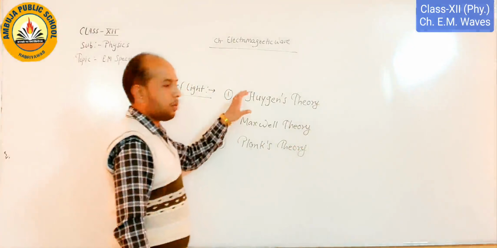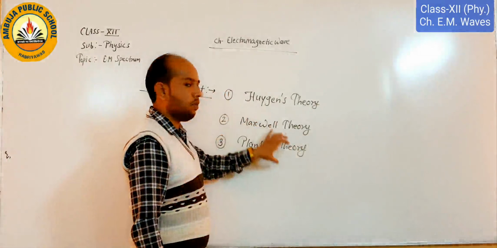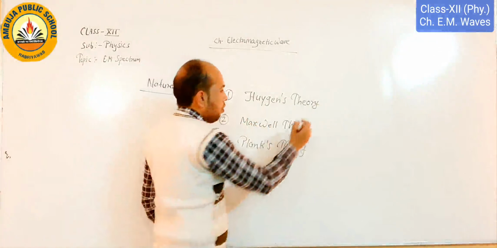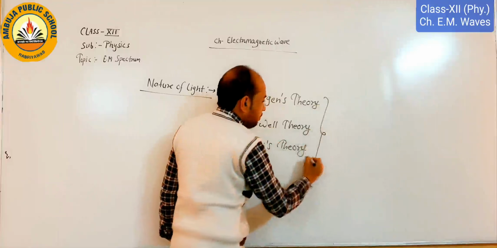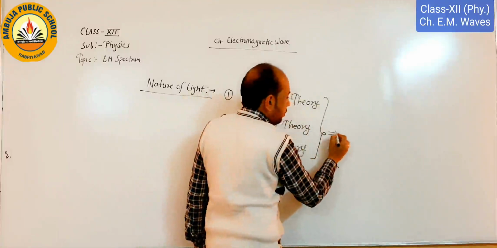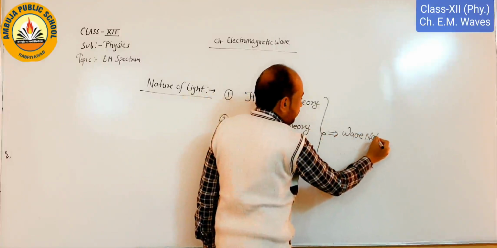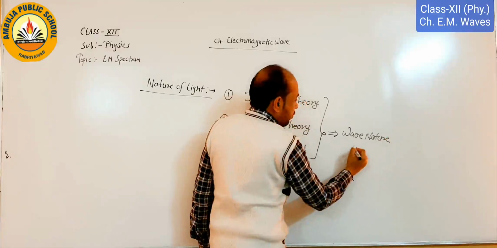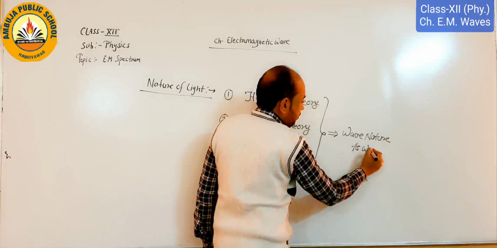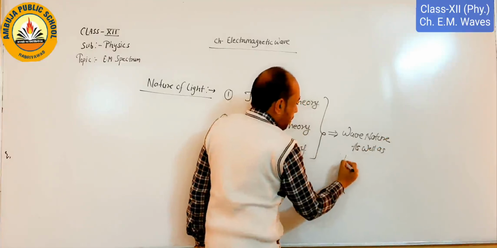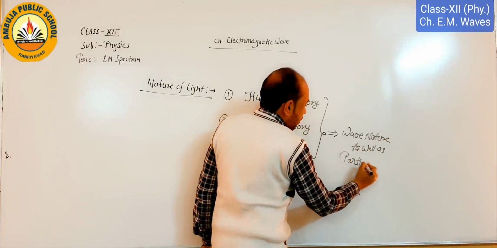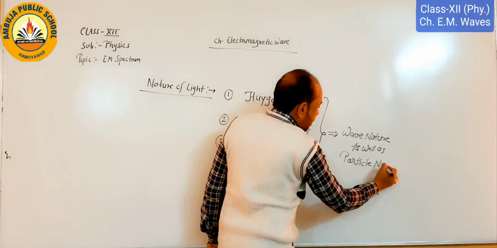And whether we talk about Huygens theory, Maxwell or Planck theory, all the theories go to wave nature of light as well as particle nature.